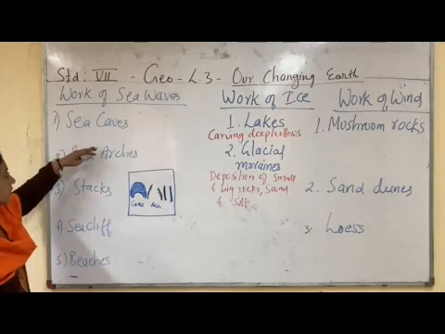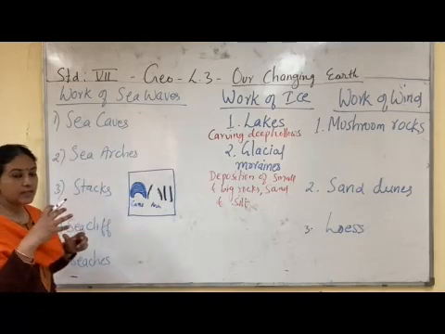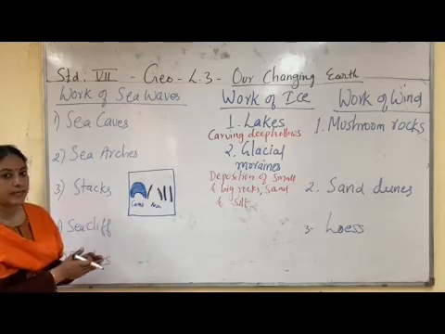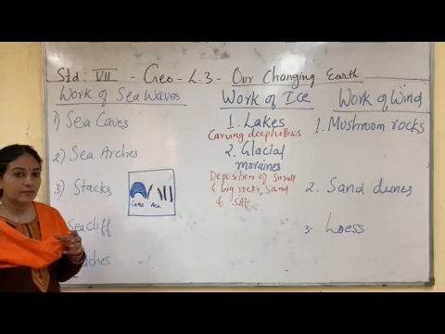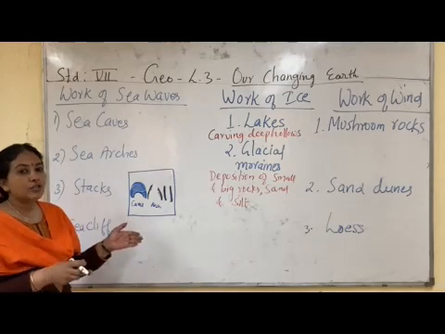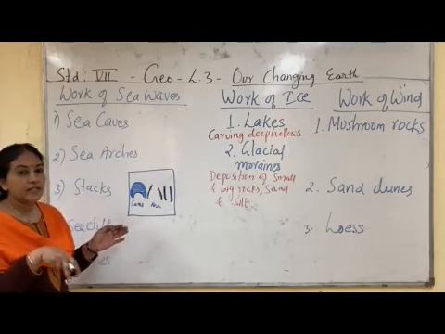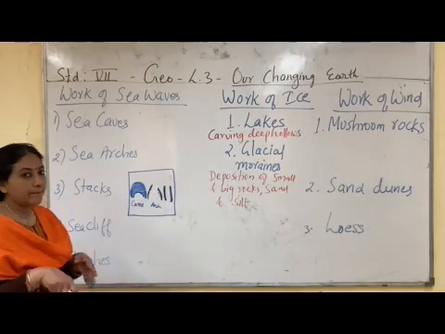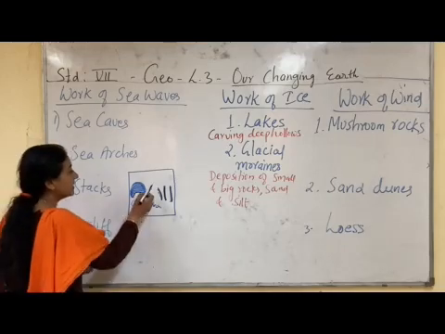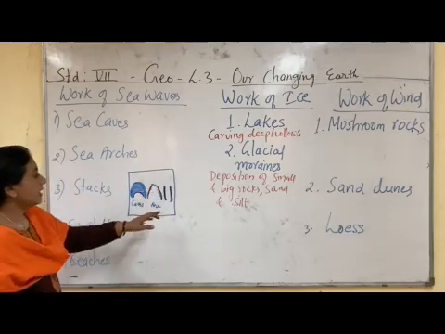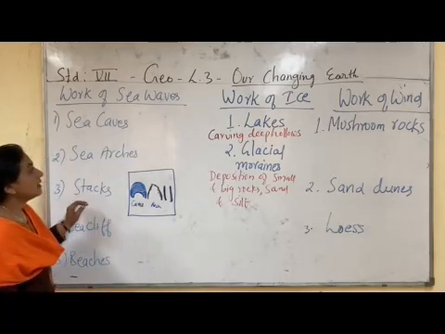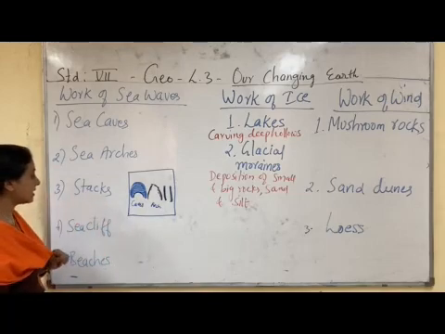So the three features formed are sea caves, when only some part of the rock is eroded and the back side of the rocks is still intact. While in the sea arch, from the front portion the sea is piercing the rock and till the back portion the waves have entered and it creates a gap between the rocks. Then it is a sea arch where only the roof is left. And in the sea stack, when the roof is also eroded and only the walls are left, such a formation is called a stack.